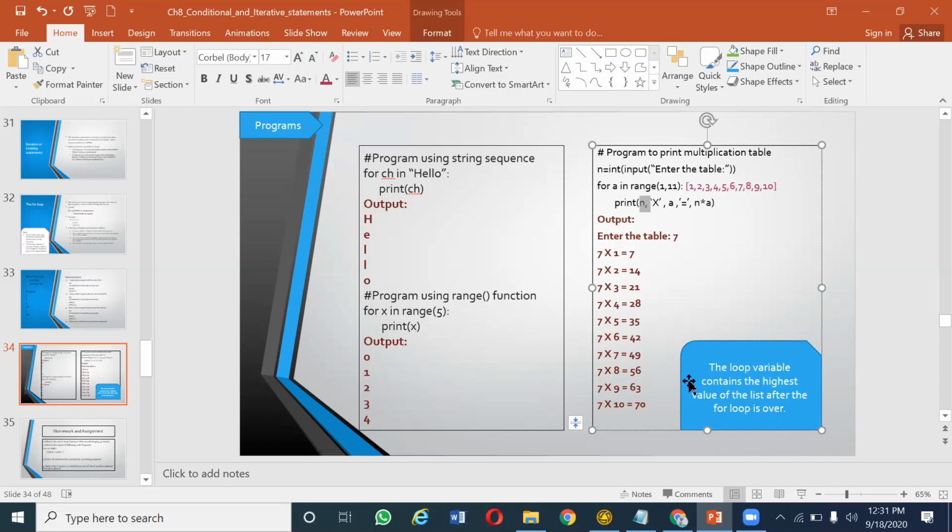So the loop variable contains the highest value of the list after the for loop is over. After this, if you try to print the value of a, what is the value of a after the loop? That is the highest value of that particular sequence. Clear?